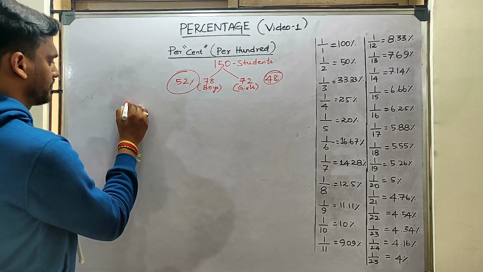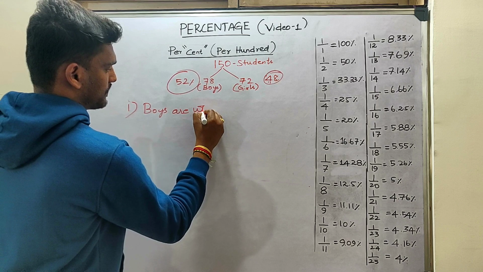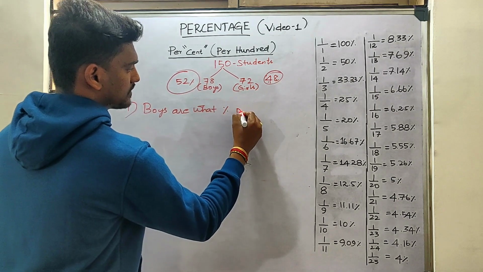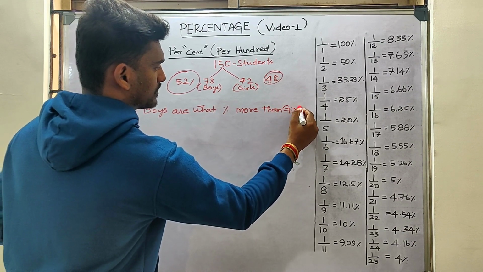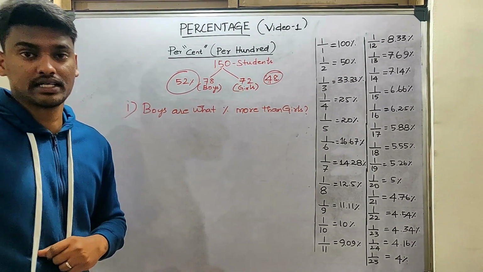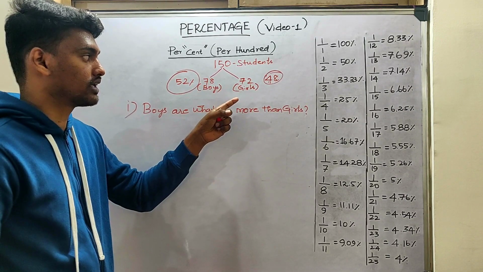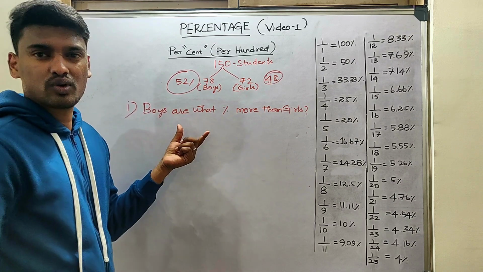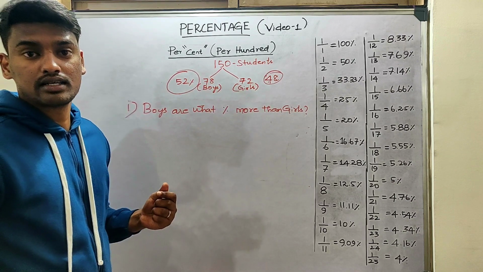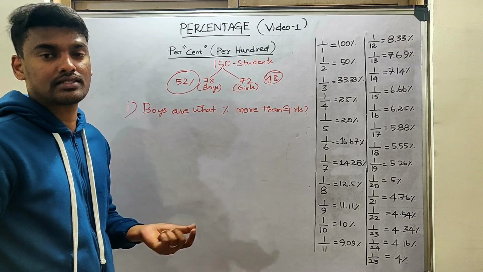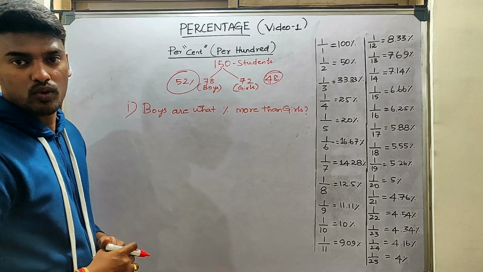If they are asking like this: boys are what percentage more than girls? We clearly know that boys are greater than girls. There is no possibility of asking girls are what percentage more than boys, because we obviously know that girls are less than boys, and if such a question comes, then the option will be none of these, cannot be determined. So, boys are what percentage more than girls?